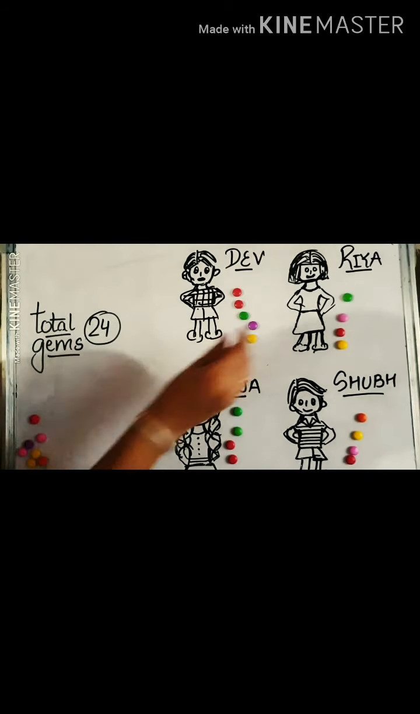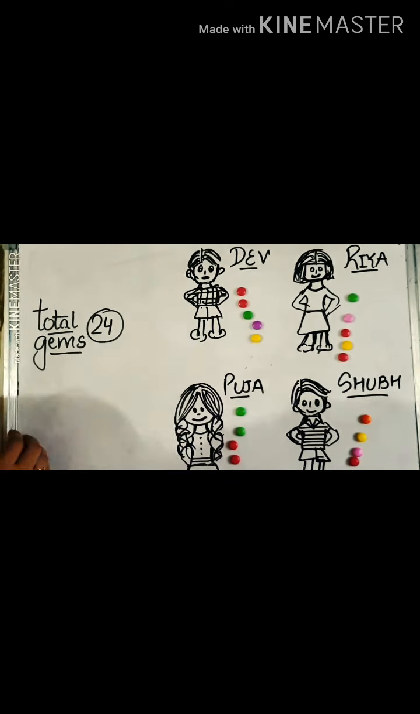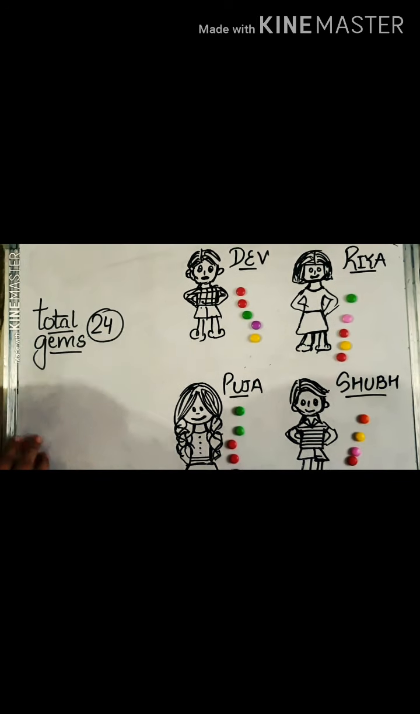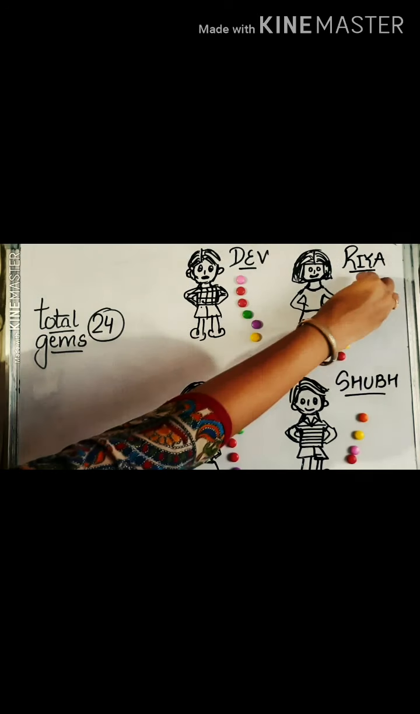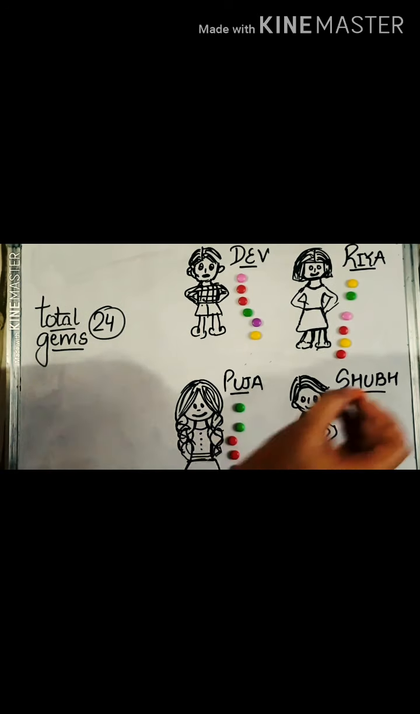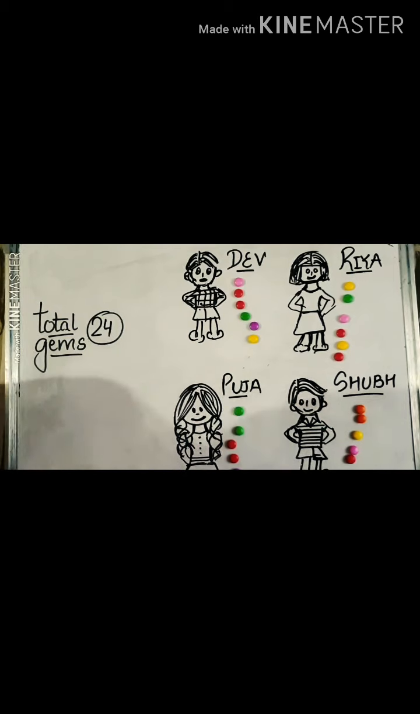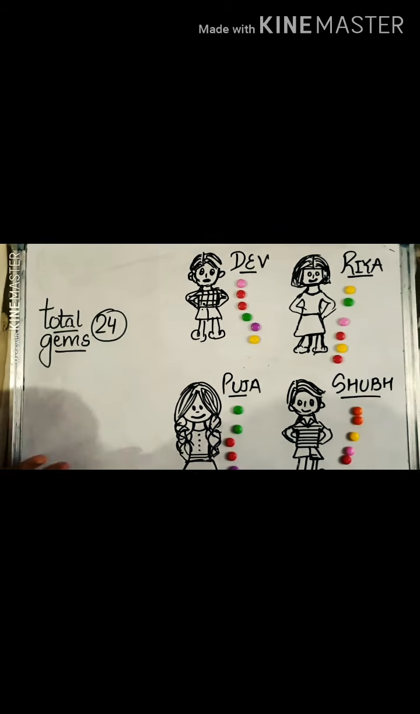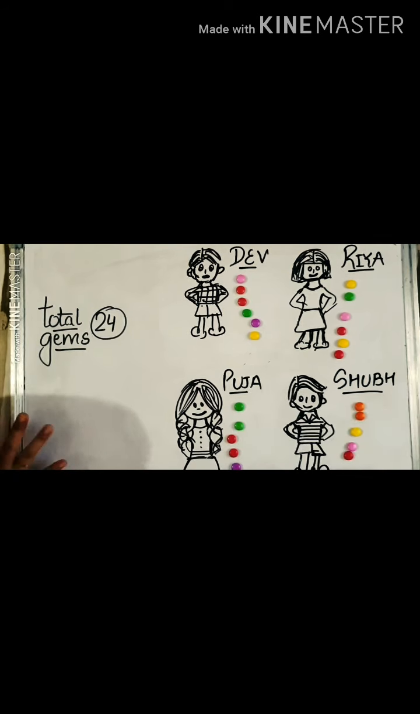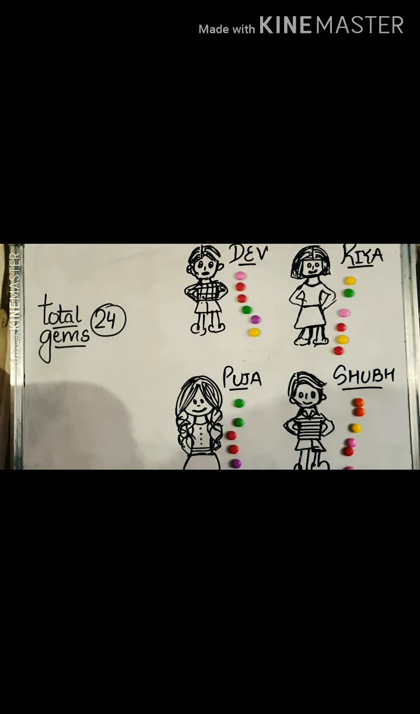Sharing things among your friends and among your siblings is a good habit. You share things equally among your friends and your siblings. Now as you see, these gems are finished. Now just check the number of gems.